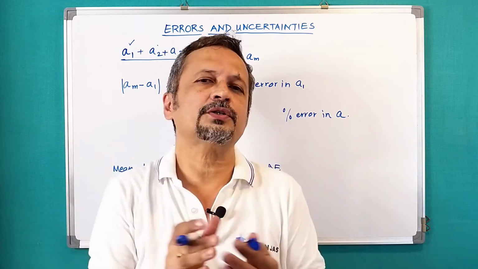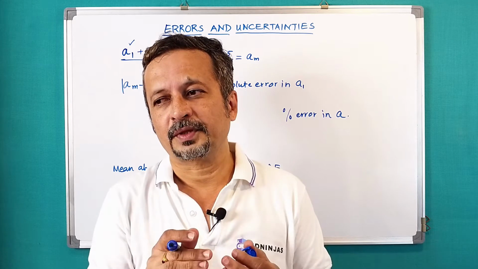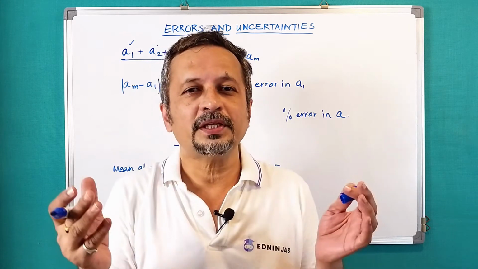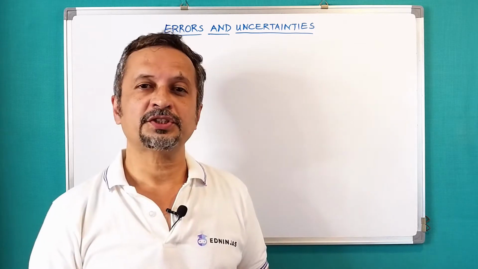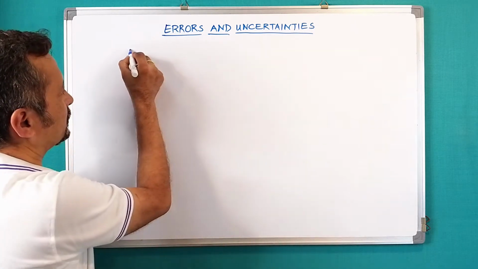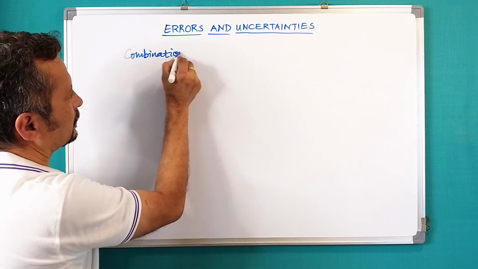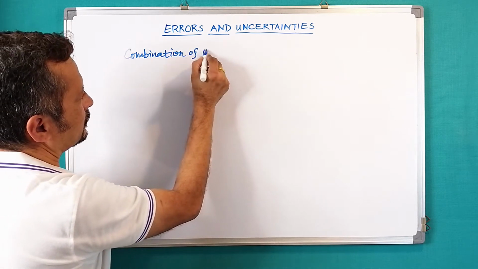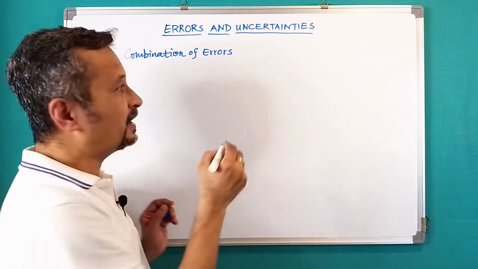So that is how we calculate percentage errors in physical quantities. Now let us see what happens when I have a combination of physical quantities. So now, combination of errors, or I would say uncertainty.